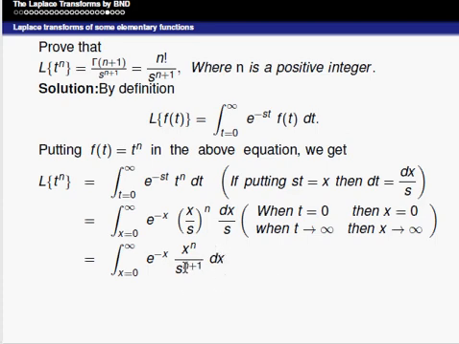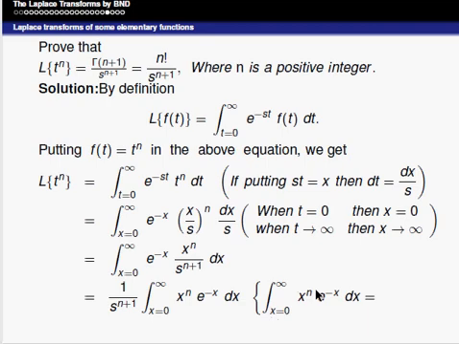So, here s is free from this form, this integral, we can take it outside. So, that is 1 divided by s to the power of n plus 1, times the integral from 0 to infinity of e to the power of minus x into x to the power of n into dx. That integral value is nothing but gamma of n plus 1.